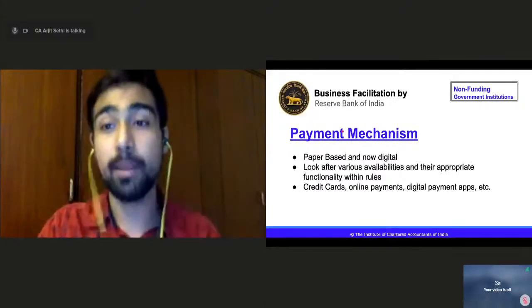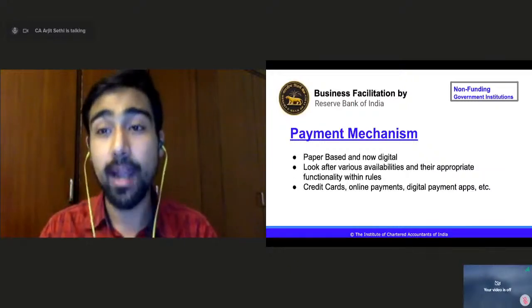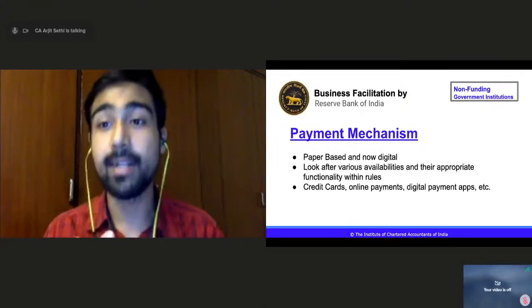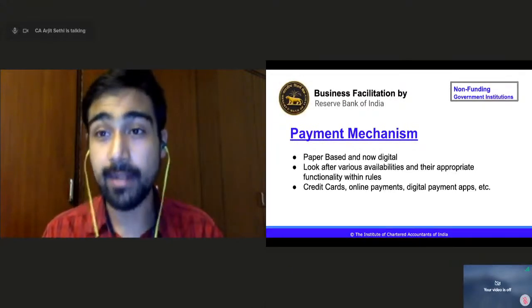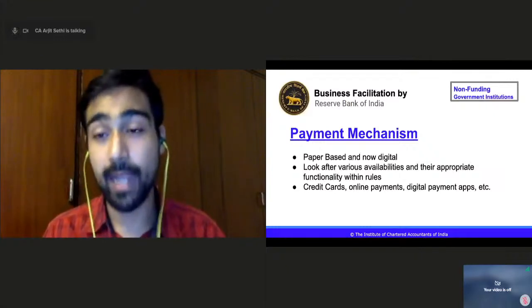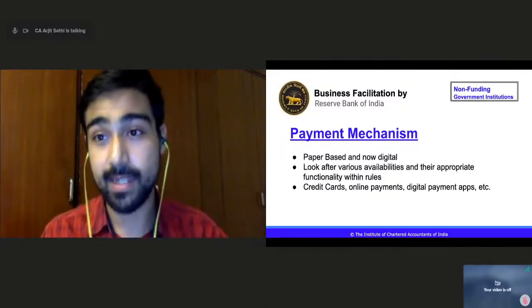It controls the payment mechanism, it regulates, it looks after the payment mechanism so that it is easier for businesses, right? It is legitimate. It is as per the law of the land. There is no fraudulent practice. That is why through payment mechanism, through digitizing the economy, it is actually helping the businesses, right?